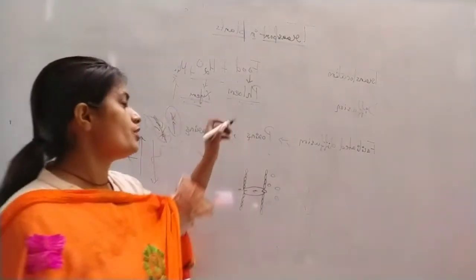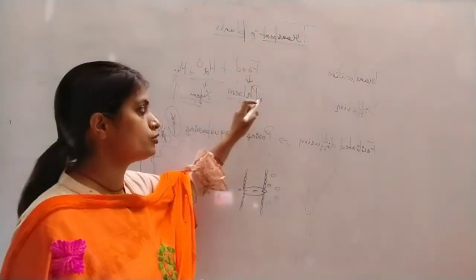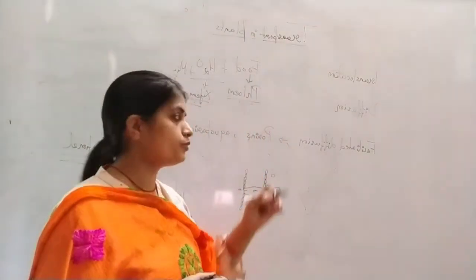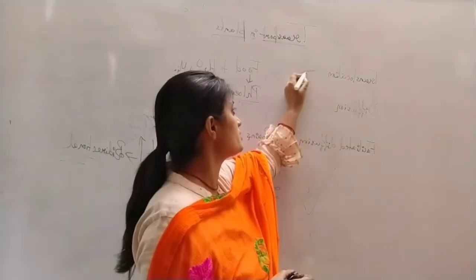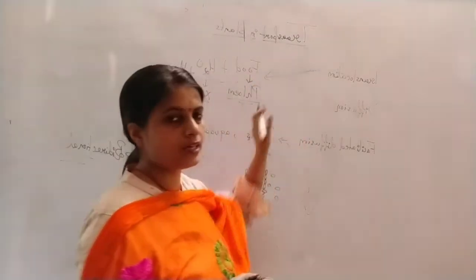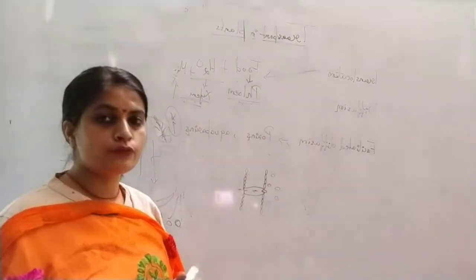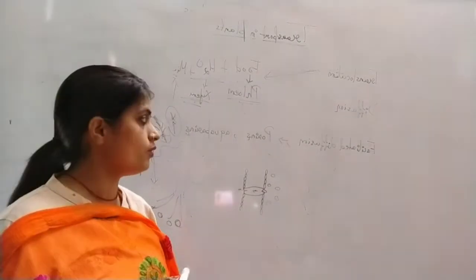Next thing: the transport of food through phloem is called translocation. The food which is getting transported through phloem is called translocation. Movement of food within the plant through phloem is called translocation.